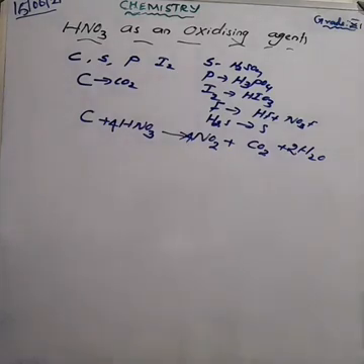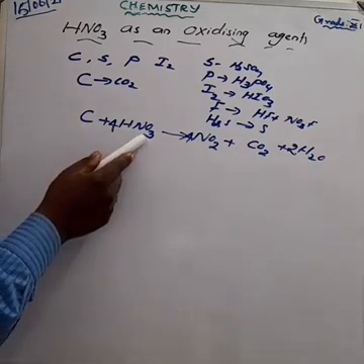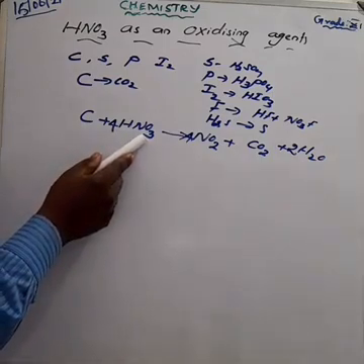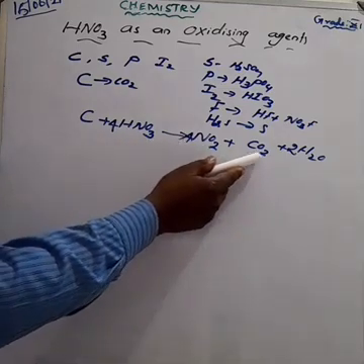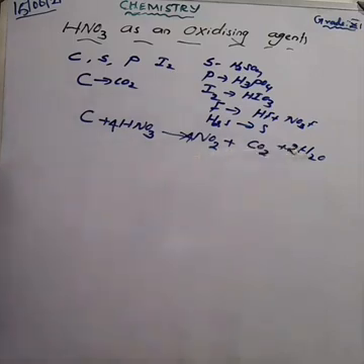Am I right? What about the oxygen? 4 into 3 is equal to 12 oxygen on the reactant side. What about the product side? 4 into 2 is equal to 8, plus 2, plus 2. So this is also 12. This equation is balanced.